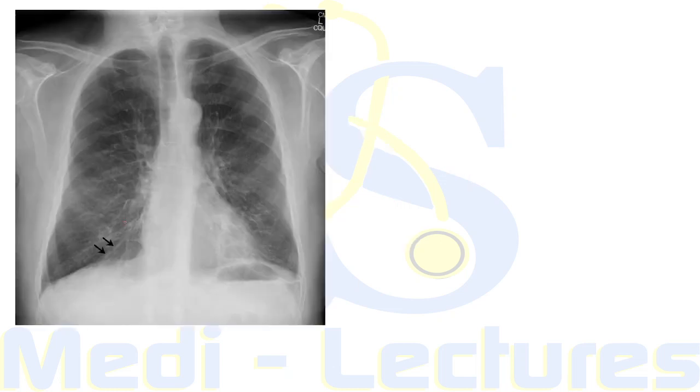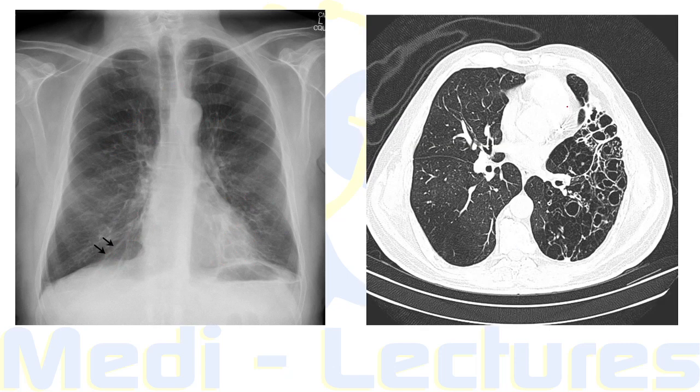So this is the X-ray of bronchiectasis, typically showing this tram track appearance. Clearly we can see the tram tracks in the lower zone of the X-ray. Also, some are present in the upper zone. And this is the CT showing cystic bronchiectasis.